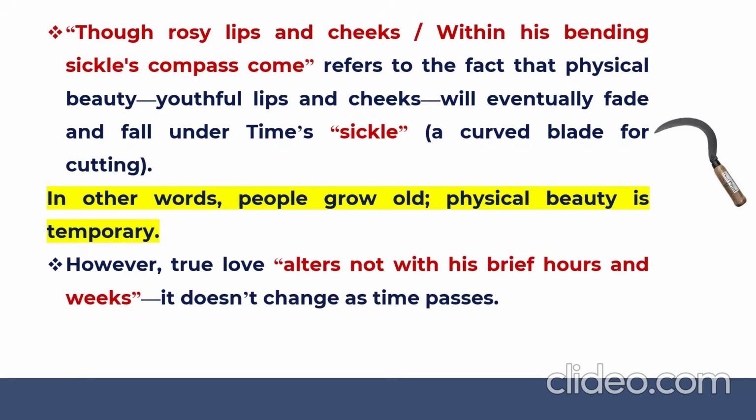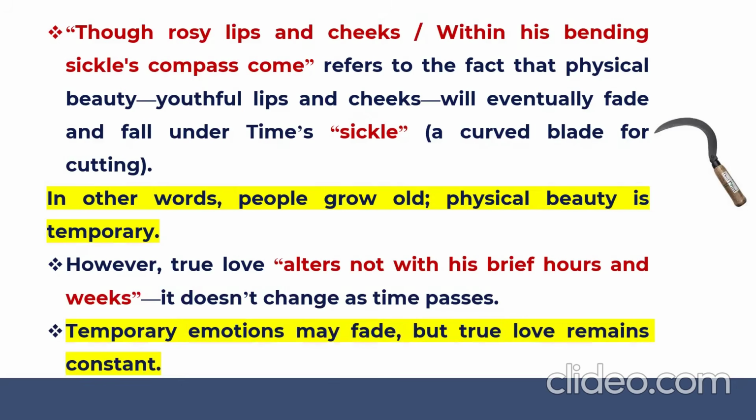"Alters not." It says it does not alter with its brief hours and weeks, means to say it does not change. Time might keep on passing, time might keep on moving on, but true love doesn't change. So temporary emotions may fade, but true love remains constant, universal, unchanged. That's the definition of true love the poet has brought in this third quatrain.